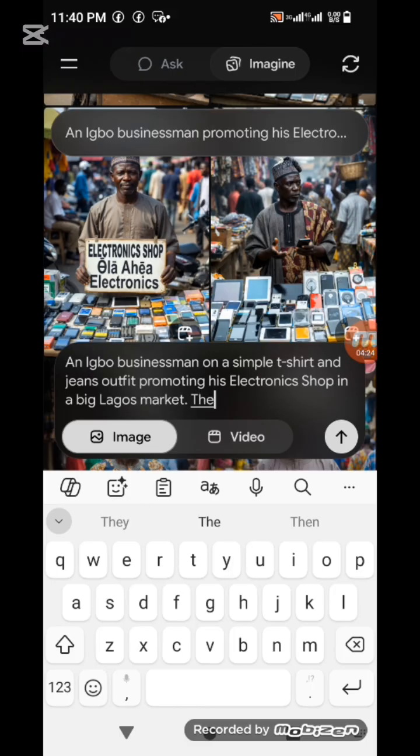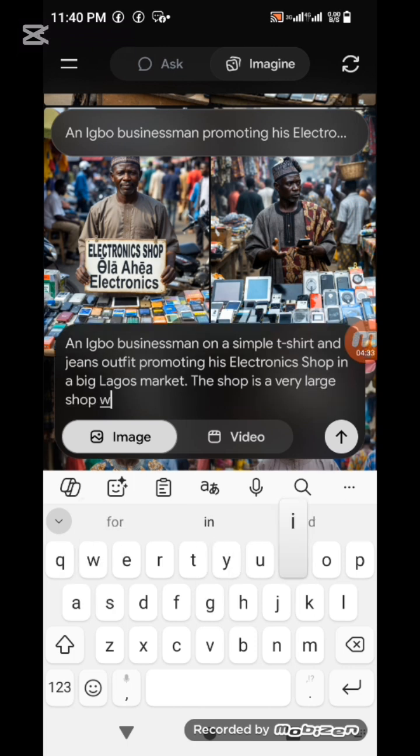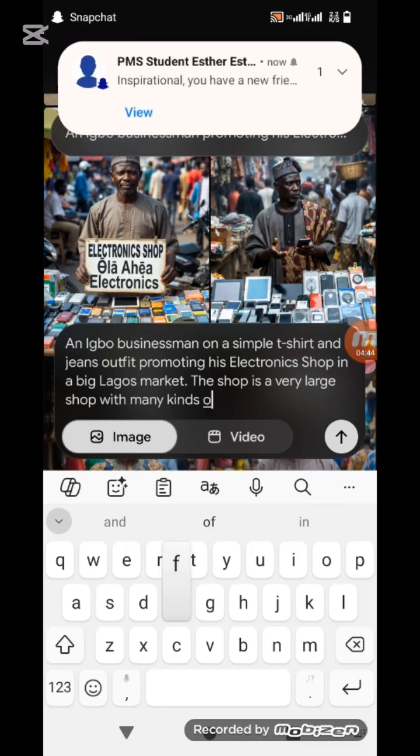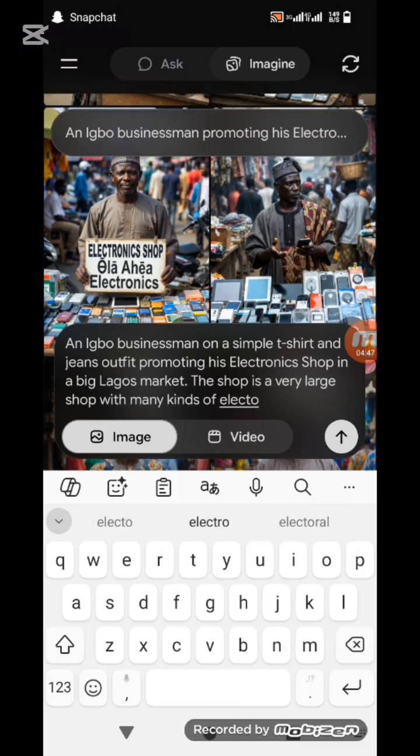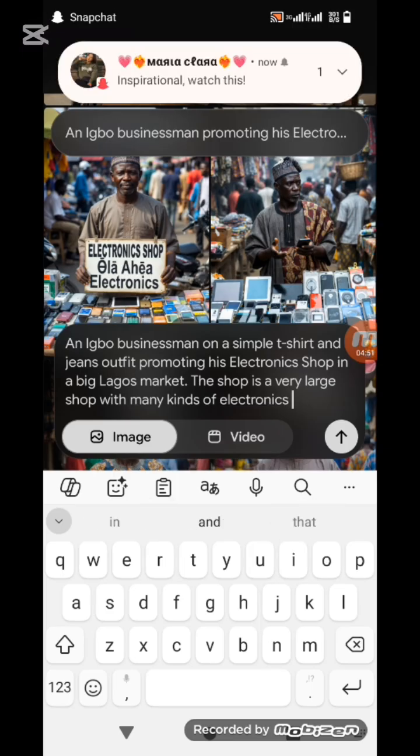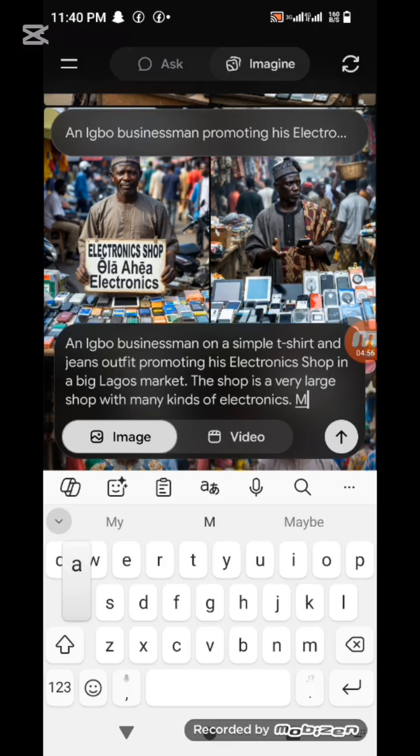The shop is a very large shop with many kinds of electronics. Make it realistic.